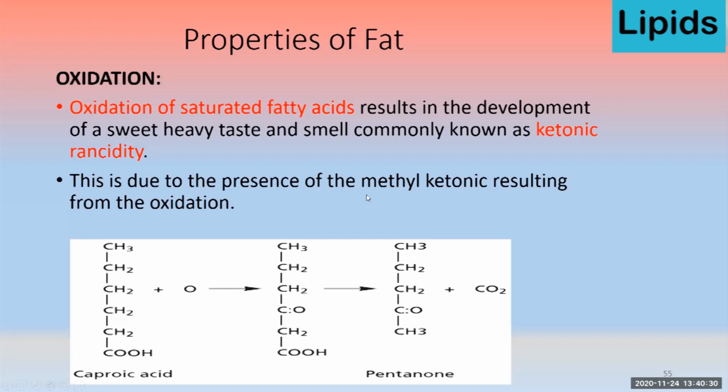So this is due to the presence of methyl ketone resulting from the oxidation. This is a methyl ketone that is produced as a result of this oxidation. Such type of rancidity is known as ketonic rancidity.